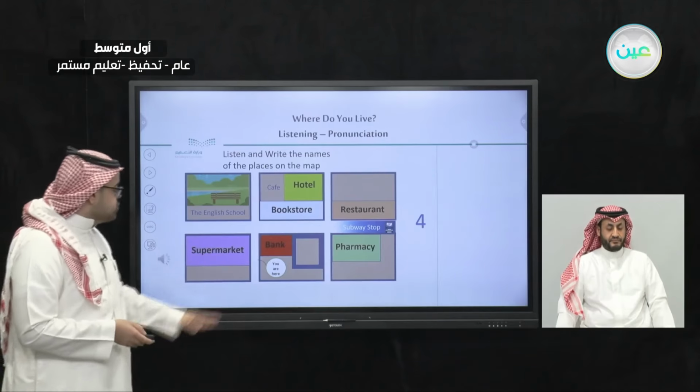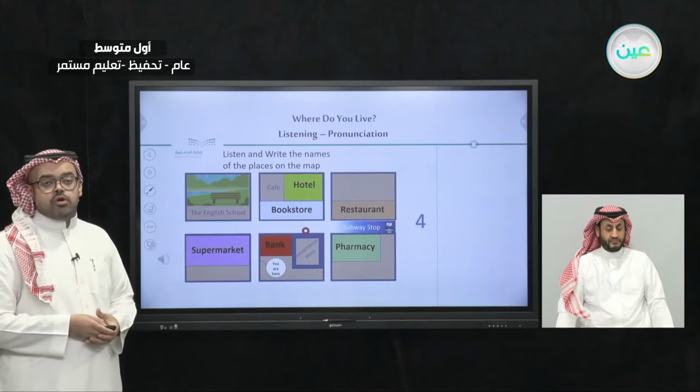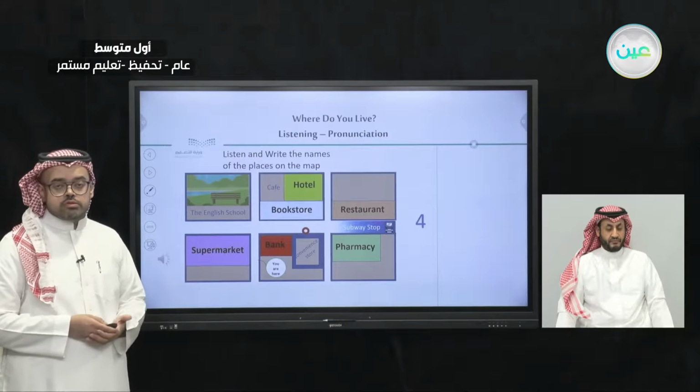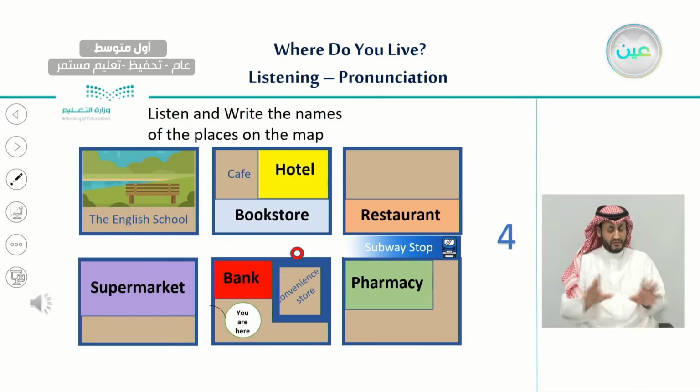The direction is to go straight, turn right at the corner. We are here. We go straight and we turn right at the corner. It is next to the bank. Here is the bank and here is the place next to the bank. So let's see. Very good. This is where the convenience store is. So excellent job, everyone. Here we have written down the names of the places.